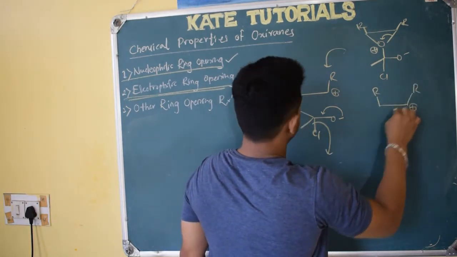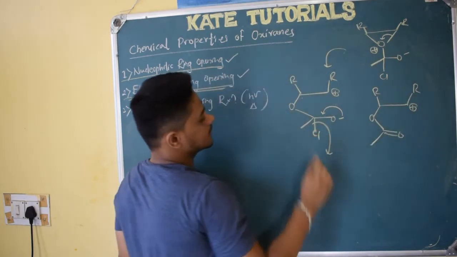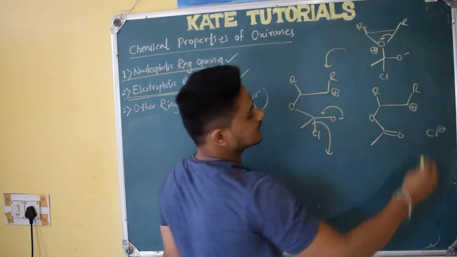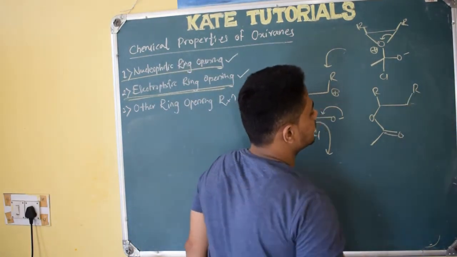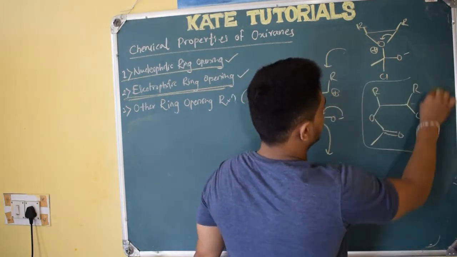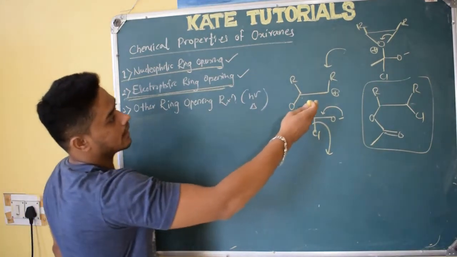Here positive charge is there, and here O, CO, CH3. CH3 is as usual, and Cl minus is there in the solution. That Cl minus and this positive react, and they will form a simple bond. Right, so let me show that. So I will get this product. Right, so this is the product. Initially only I should have shown it, but I forgot. Right, I hope you got it.